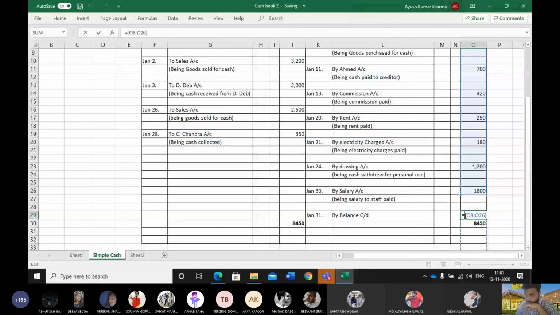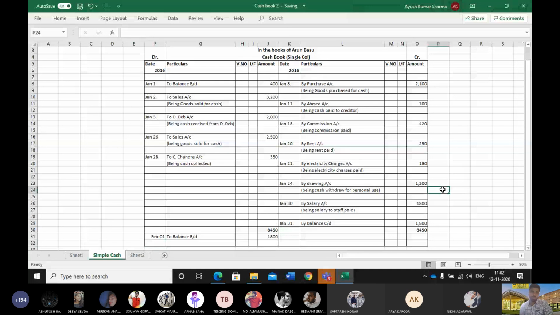Just check 8450 minus 6650. We should have 1800 as a balance, right? Yes, sir, it's coming 1800. Now just bring it down. It is 1800. Feb 1, to balance b/d, 1800. Okay, this is the complete solution for your given cash flow, and it is known as a simple column cash book.